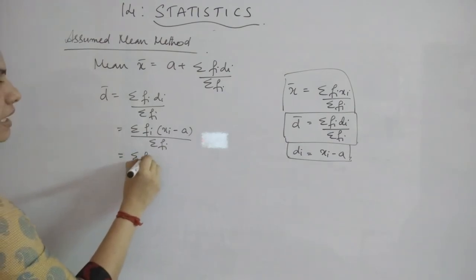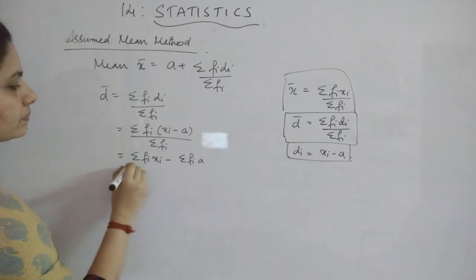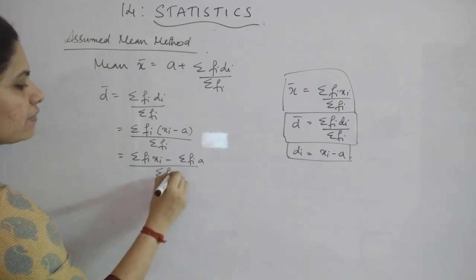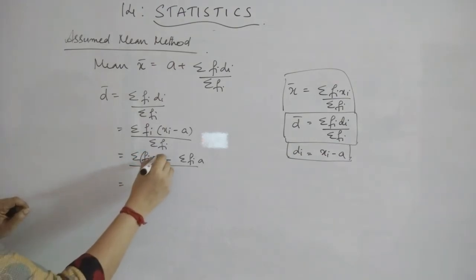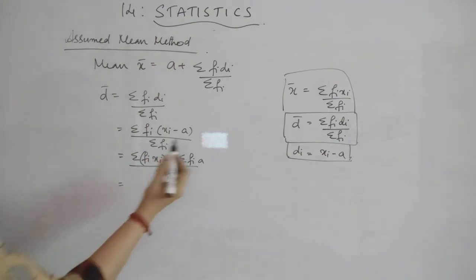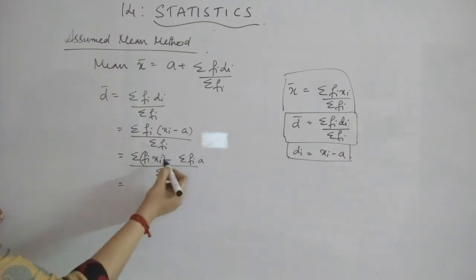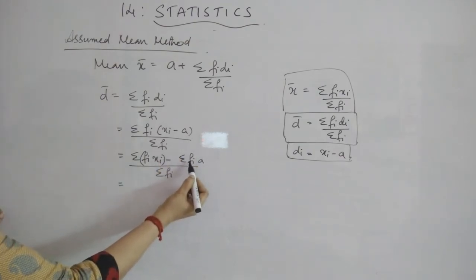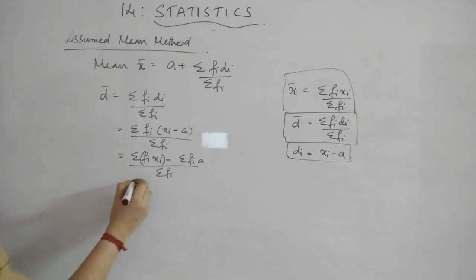So this will become sigma fi xi minus sigma fi a divided by sigma fi. So the meaning of this is, you are just multiplying fi xi and then taking the sum. And a is only a number, so you can take it out from this sigma, because this sigma fi means the sum of all the frequencies, right?